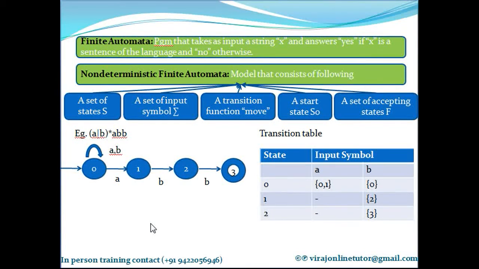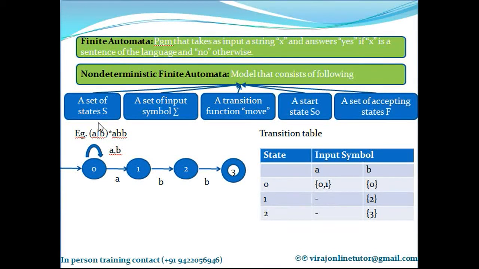Right? So now finite automata in general is made up of these components. It consists of a set of states. Remember in my previous session I had explained to you a transition diagram for the relational operator token, which had 8 states. That transition diagram is nothing but a finite automata. The transition diagram itself is a finite automata.